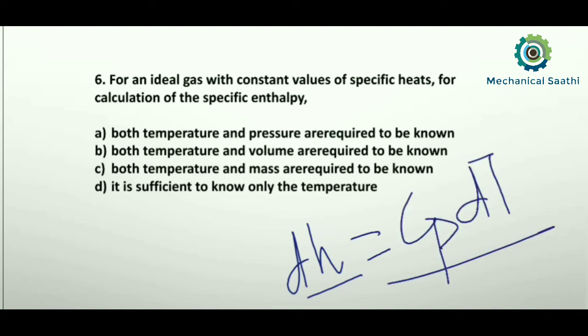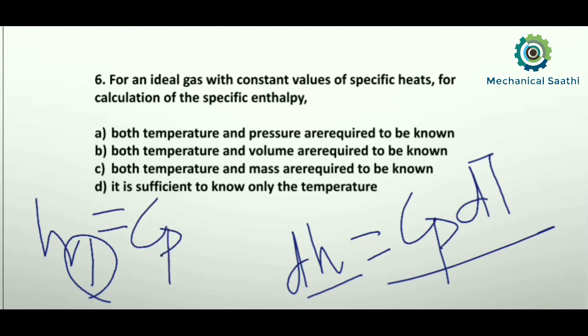Okay, so likewise, if I want to find out enthalpy at a certain state, let this be point 1, at point 1 we need to find out the value of enthalpy. Then how can I find out? The value of Cp will be multiplied with the temperature at that point. Okay, let this be T1. Then if I know only the temperature at that state, then I can find out the value of enthalpy. So if I know the value of specific heat, then I only require the value of temperature.